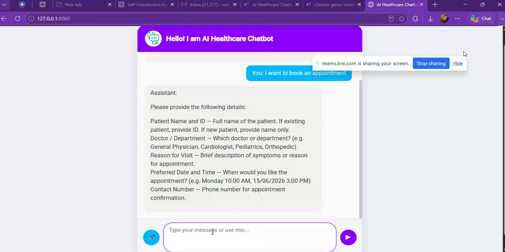And my second topic is the blood donor registration agent. In this topic, the agent allows users to register as blood donors by providing their personal details and blood group. The information is saved in the donor database. Like if I say to the bot, I want to register myself as a blood donor.